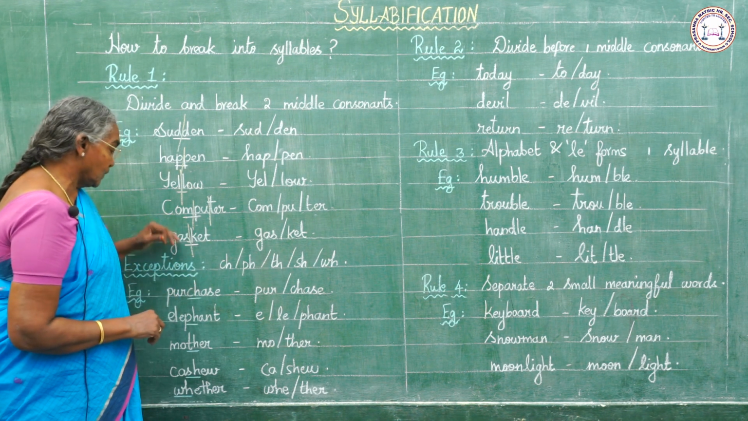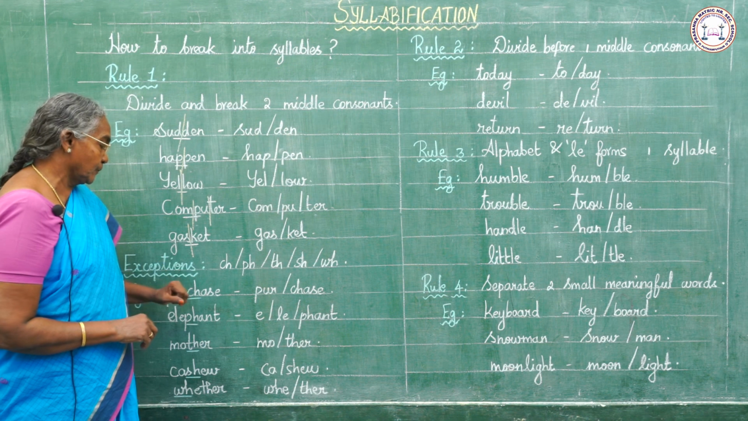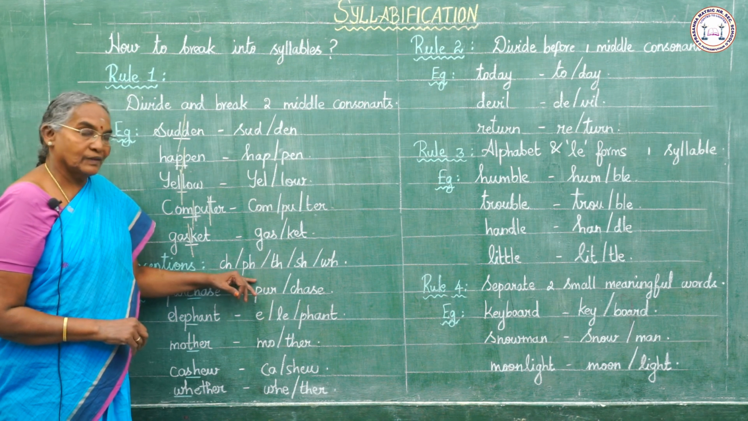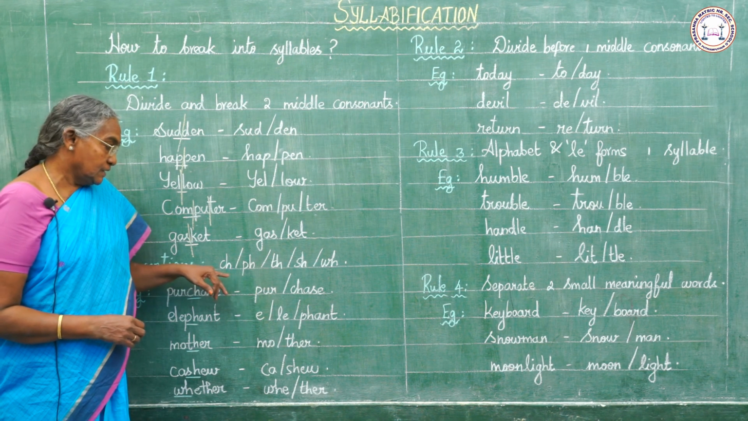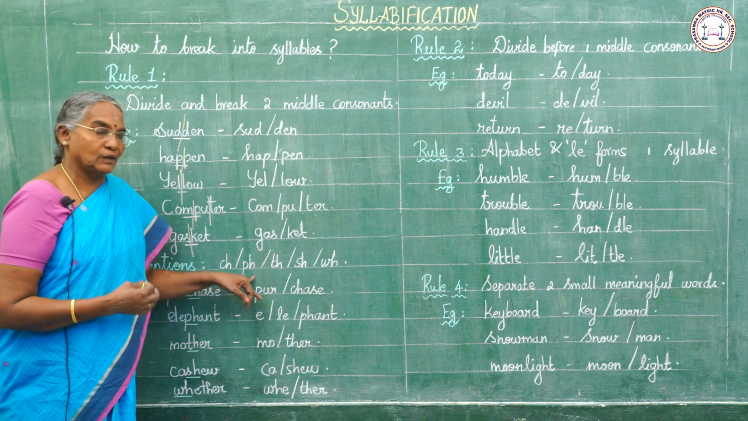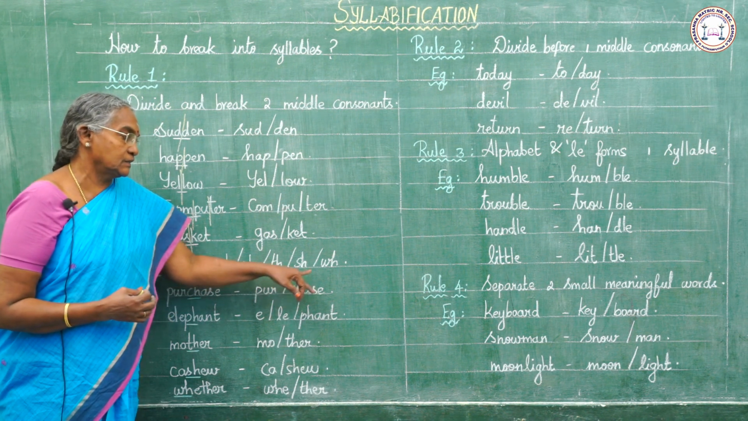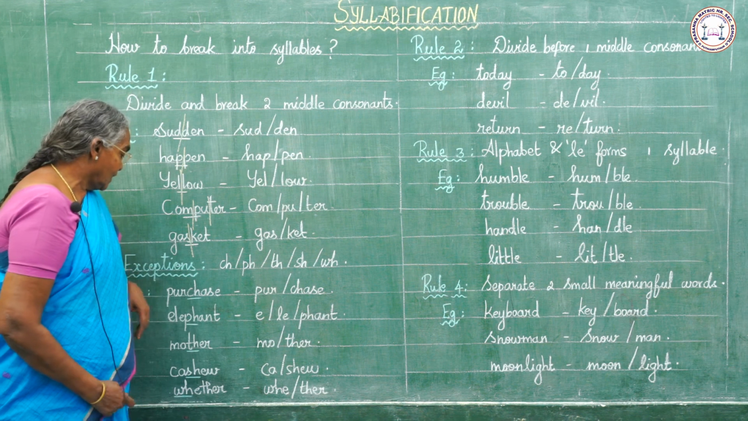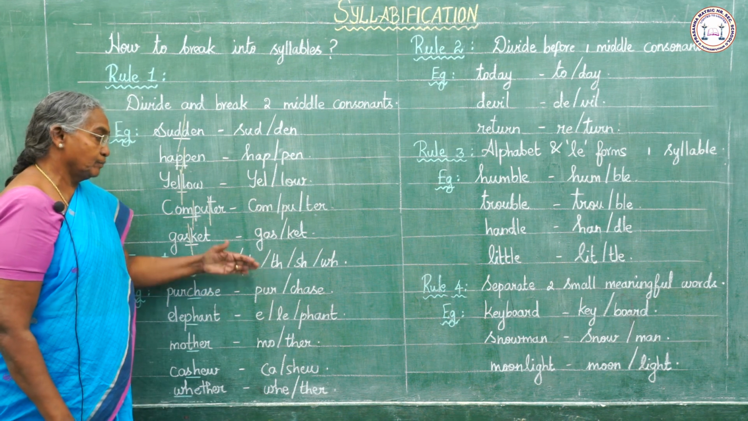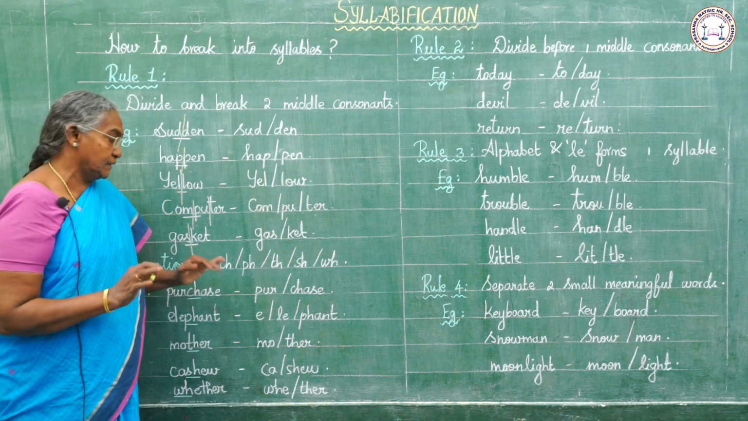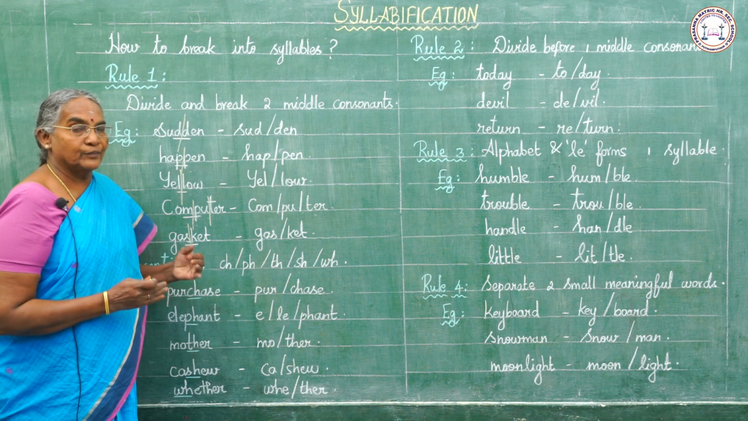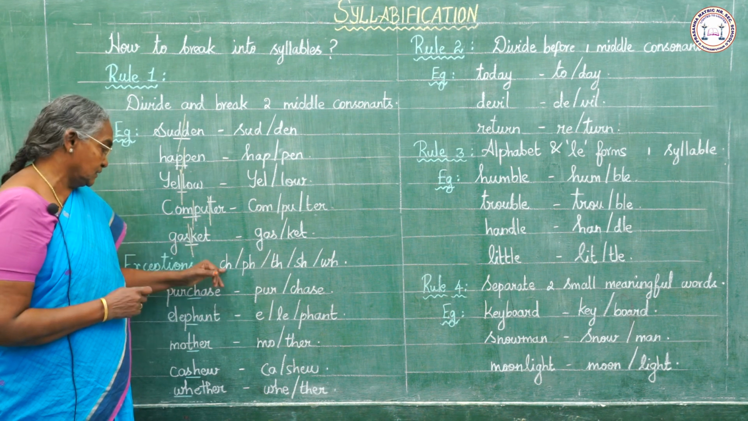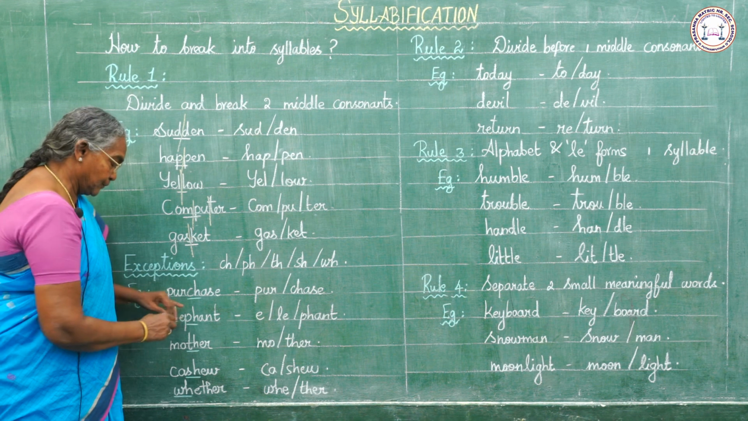Next, there are some exceptions here also. When the middle consonants are CH, PH, TH, SH or WH, we break the word before these consonants. We won't break these letters. Instead, we break the word before this consonant. For example, purchase.